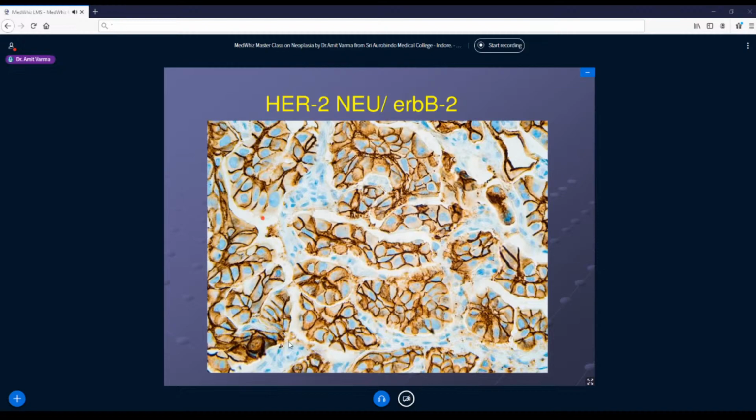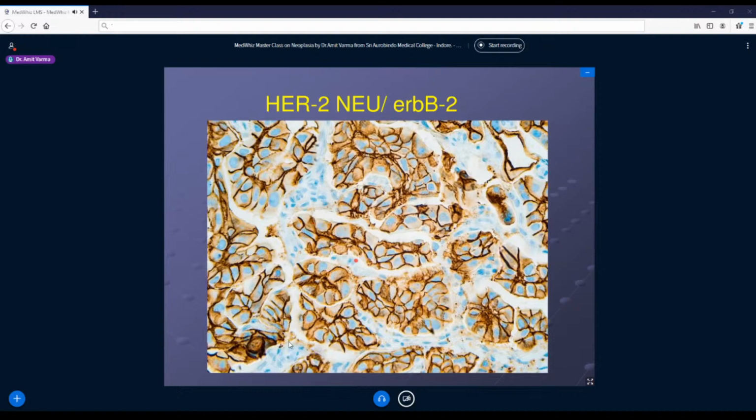So this is an example of immunohistochemistry. Now this is a breast carcinoma which has been stained for HER2/neu. So what is HER2/neu? It is a growth receptor present on the tumor cells. What we did, we took a monoclonal antibody against this receptor and stained the slide, and as I said, if there is an antigen on the cell, the dye will be taken by the cell membrane. That's why the cell membranes are stained brown here, and you see the nuclei are blue. The nucleus does not have the antigen; it is on the cell membrane.